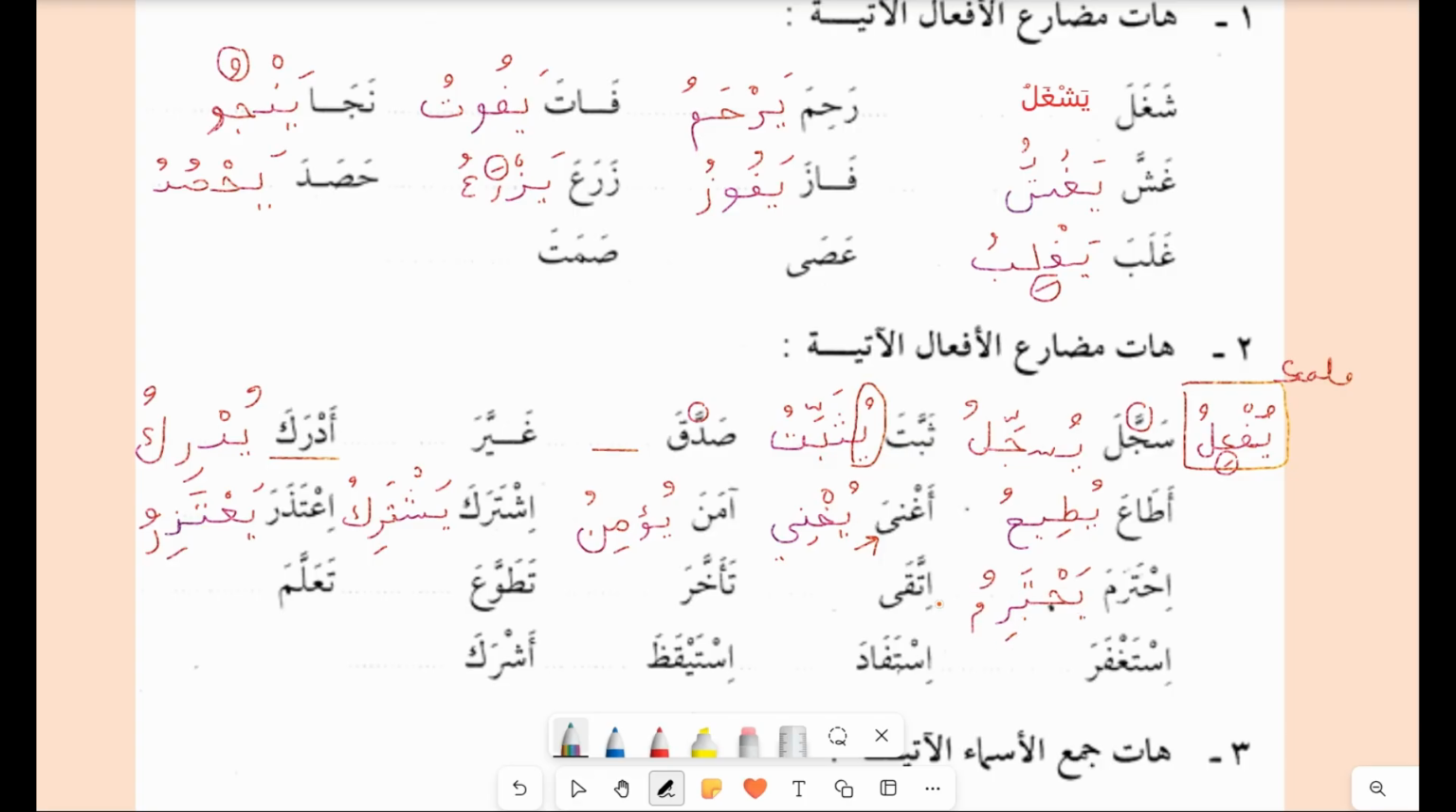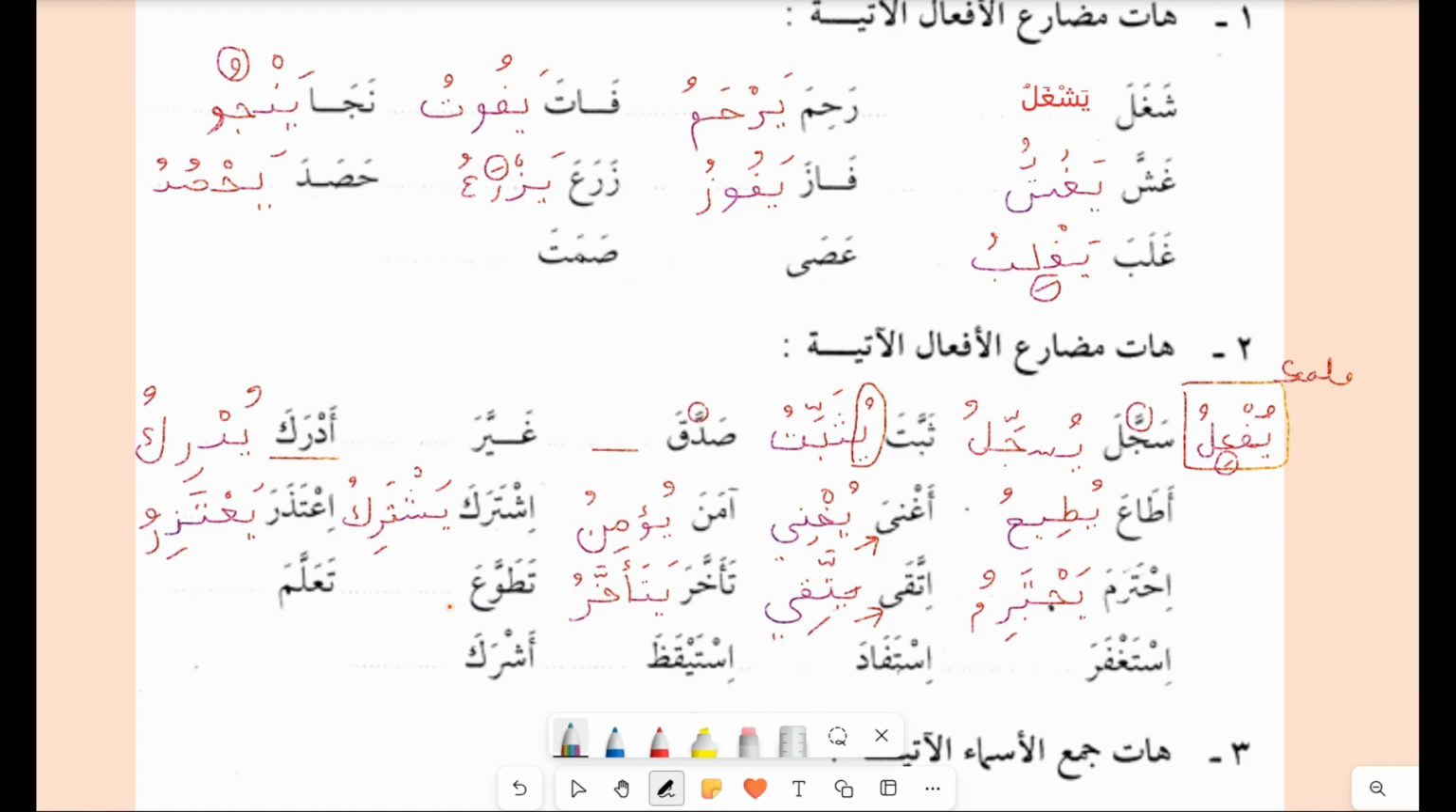Then ittaqa: there is a weak letter here. Ittaqa will change to yattaqi. Yes, it will follow this scale. Since this scale has a kasra on the second last letter, the weak letter will change to ya. Yattaqi. Ta'akhkhara: now there is a shadda. So what will you do? Yata'akhkharu. The kha remains with shadda.